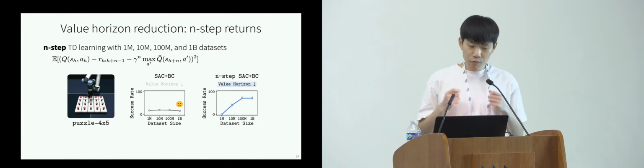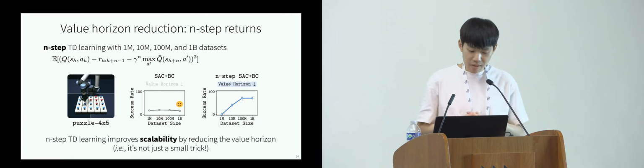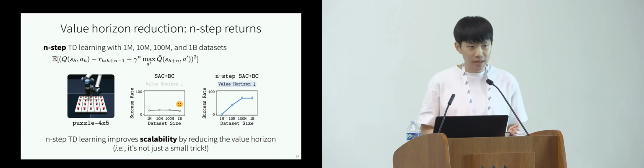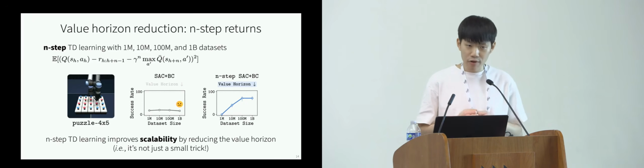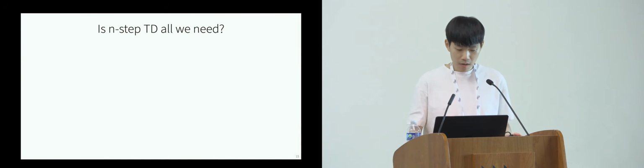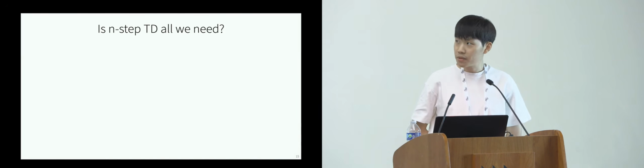So what this really tells us is that n-step TD learning is not just a small trick to make training faster or more efficient. It actually improved the fundamental scalability of RL by reducing the effective value horizon, by reducing the number of biased TD backups. So that's one of the main takeaways from this work. But this is not the end of the story. So is n-step TD all we need?